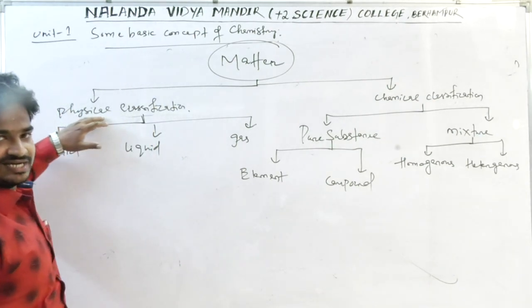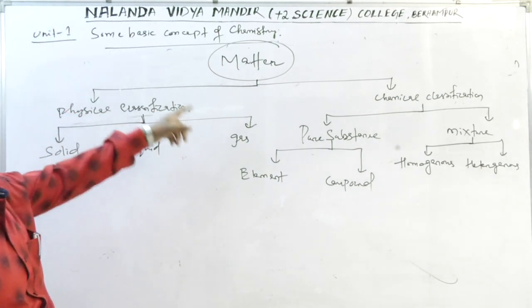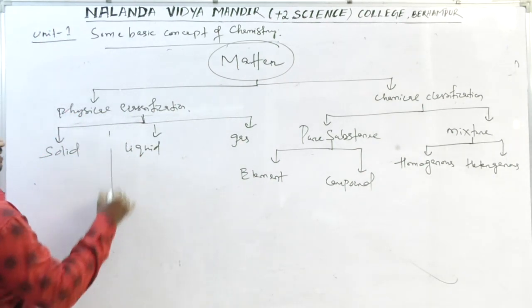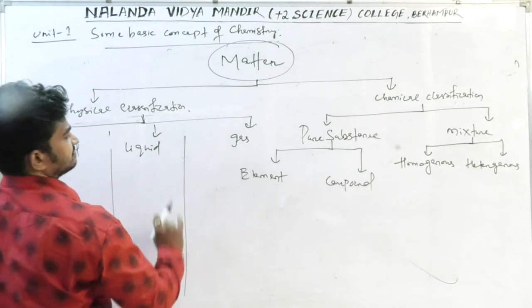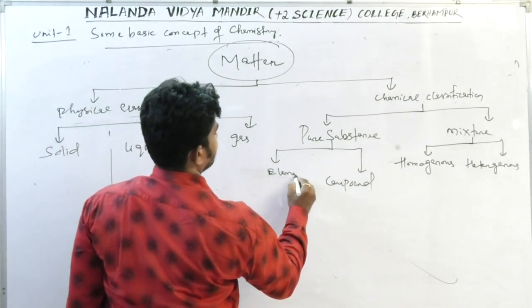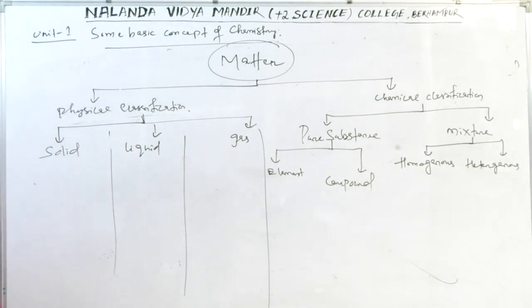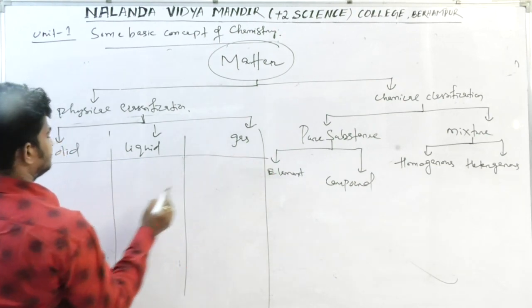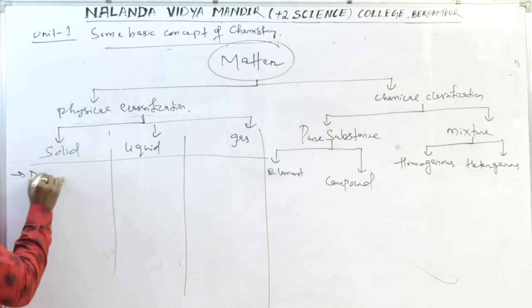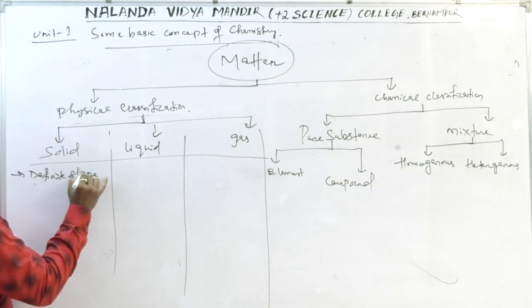On the basis of physical state, matter is categorized into solid, liquid and gas. What are the main differences between these 3? First, solids have definite shape and volume.